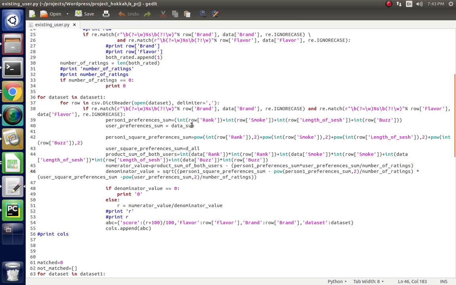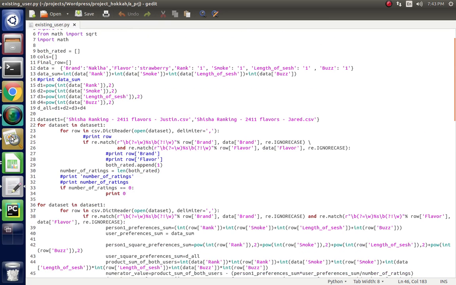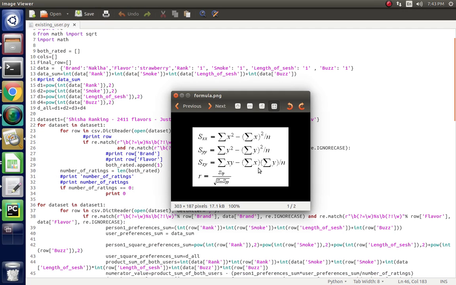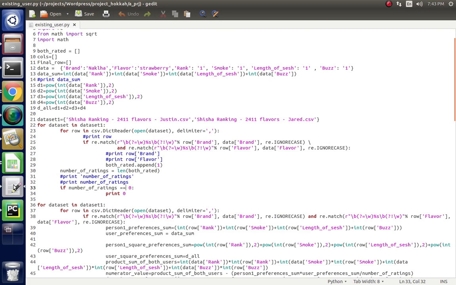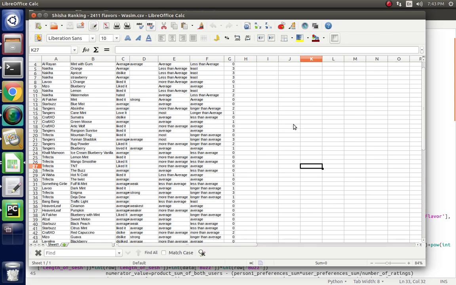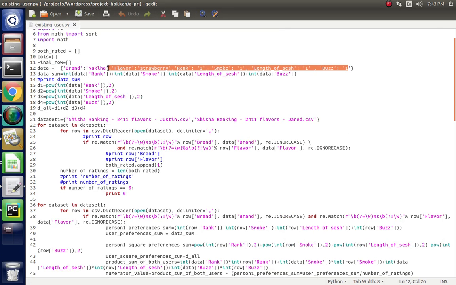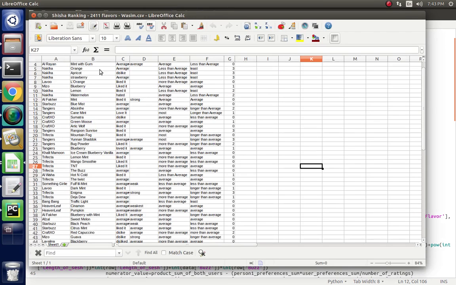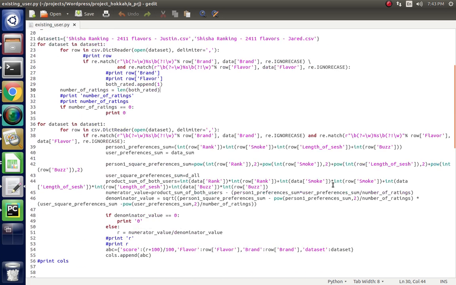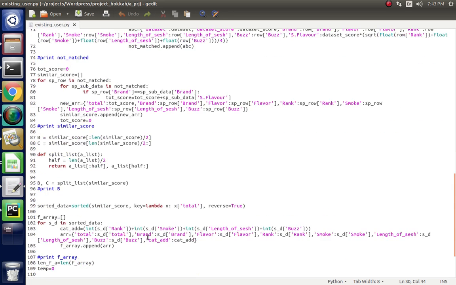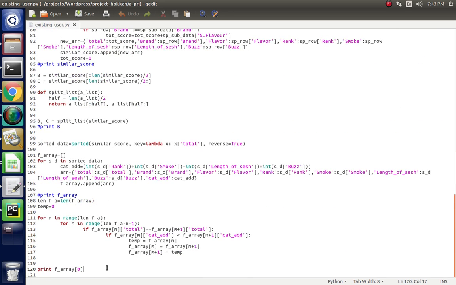Suppose that my choice is this one, then we will calculate all the results: for the first row this one, then another y value this one, another y value this one, and so on. After running this program, we will find the exact value that we should recommend to the user.